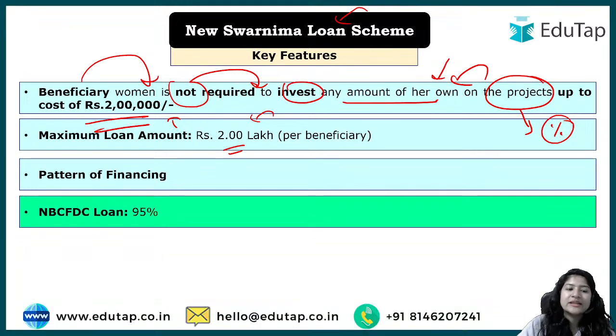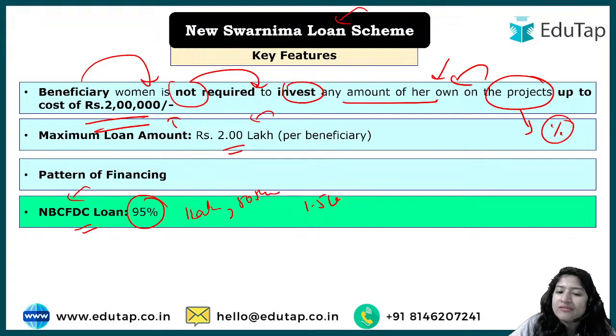The government has said that the NBCFDC, which is the implementing agency, will provide 95% of the loan that is required. Why has 95% been written? Because the loan can be of 1 lakh, 50,000, or 1.5 lakh. The loan can be of any amount up to 2 lakh. That is why it has been written in percentage.